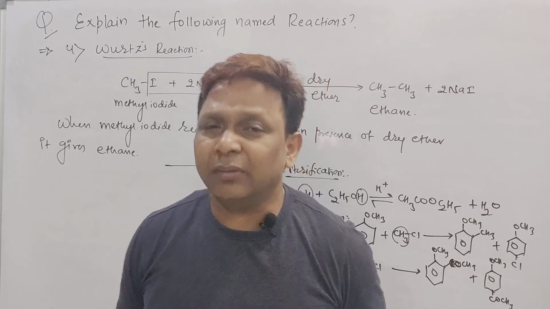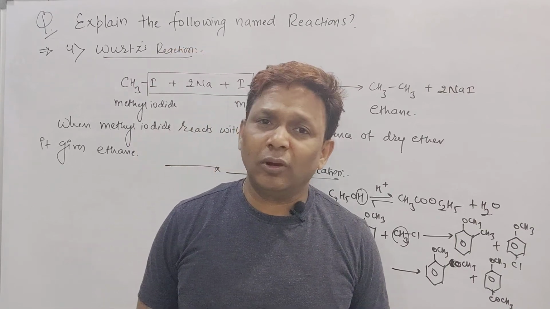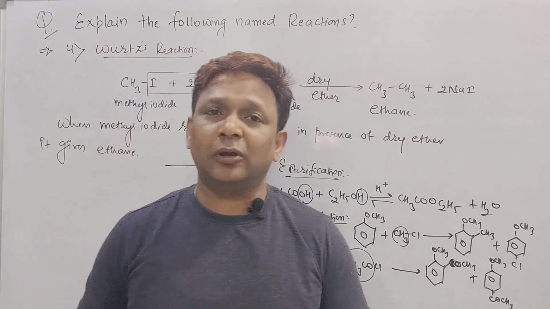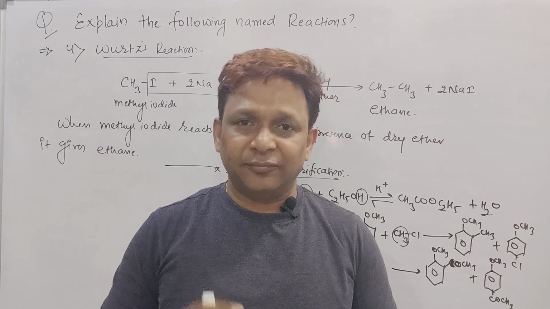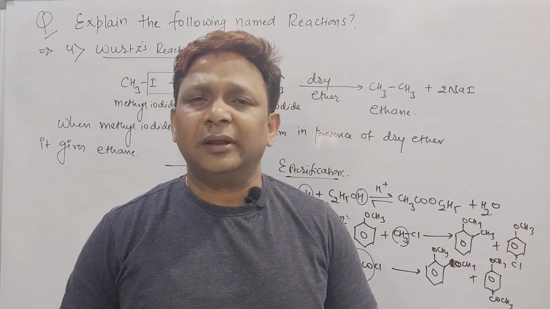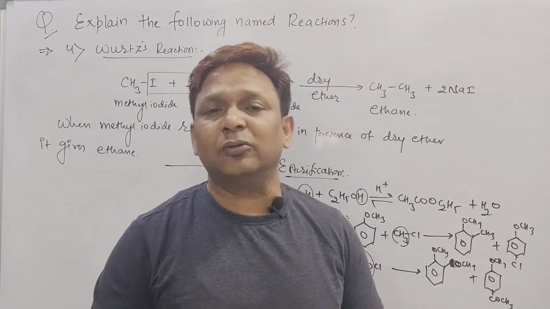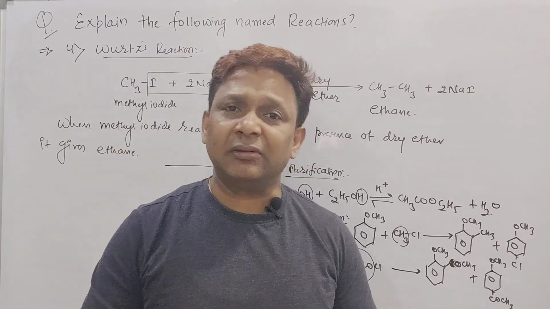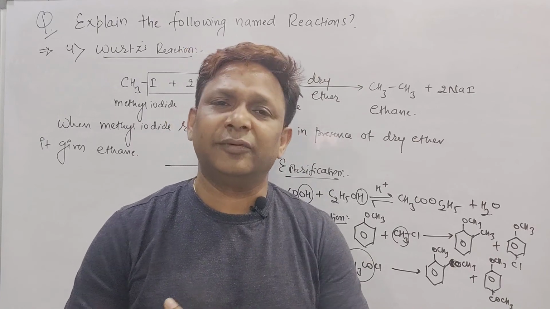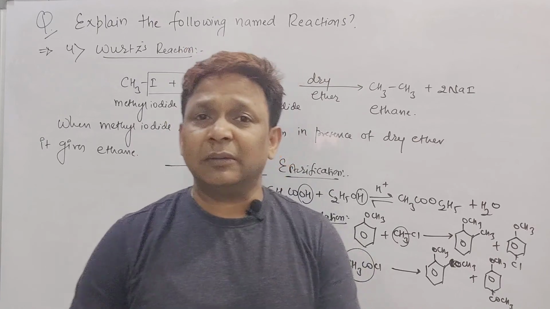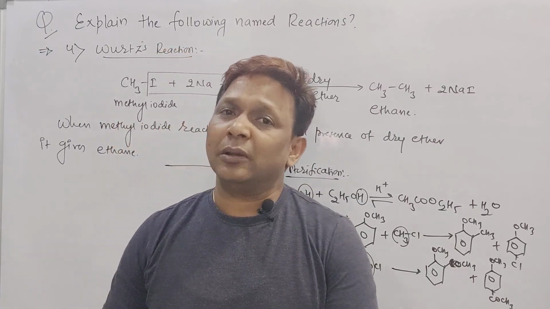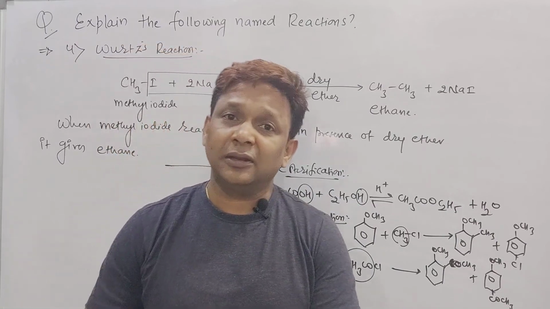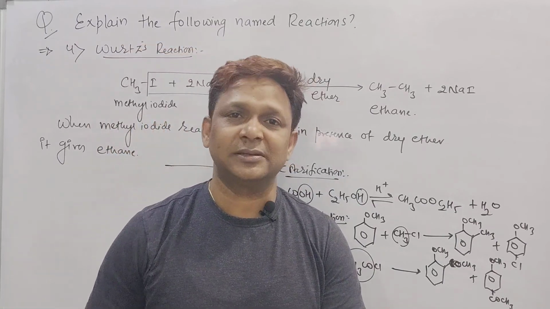So till now, beta, I have completed for you 4 organic name reactions. If you revise these 4 organic name reactions once again, definitely in your exam you are going to get one question for 8 marks and one question for 4 marks, or one question compulsory for 8 marks and one question for 2 marks. Means maximum 8 plus 4, 12 marks you are able to score, or minimum 8 plus 2, 10 marks you are able to score from these 4 organic name reactions which I did here in the class, right?